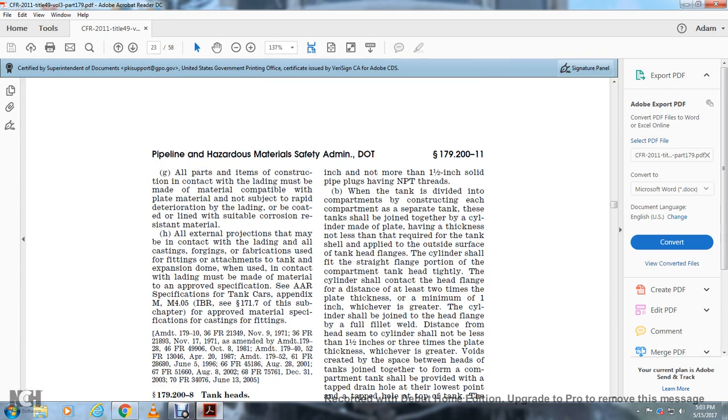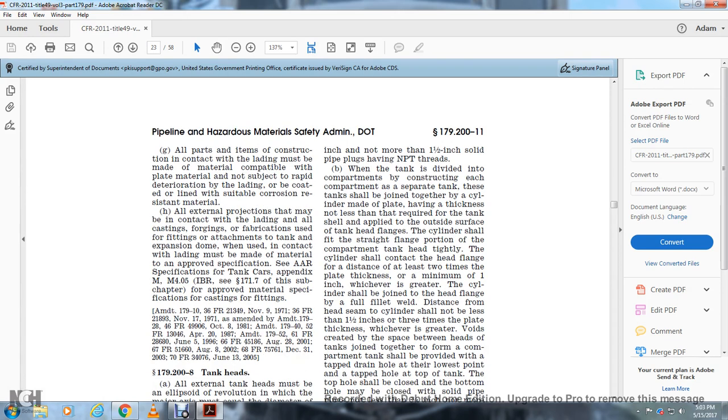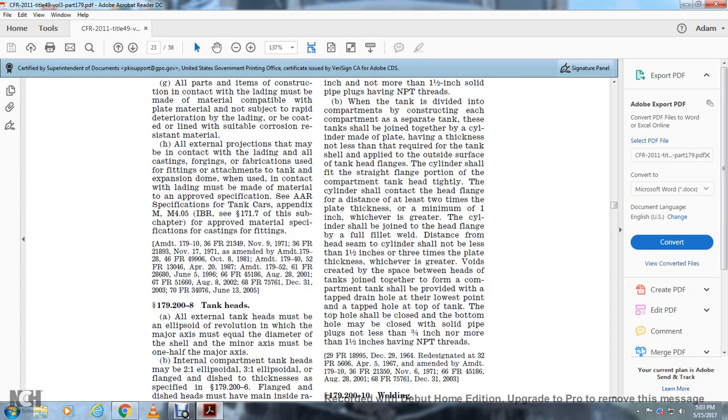When the tank is divided into compartments, each compartment constructed as a separate tank, these tanks shall be joined together with a cylindrical plate having a thickness not less than required for the tank shell and applied to the outside surface of the tank head flange. The cylinder shall fit the flange portion of the compartment tank head tightly and shall contact the head flange for a distance of at least 2 times the plate thickness, or a minimum of 1 inch, whichever is greater. The cylinder shall join with the end head flange with a full fillet weld. Distance from the head seam to the cylinder seam shall not be less than 1 1/2 inches or 3 times the plate thickness, whichever is greater.